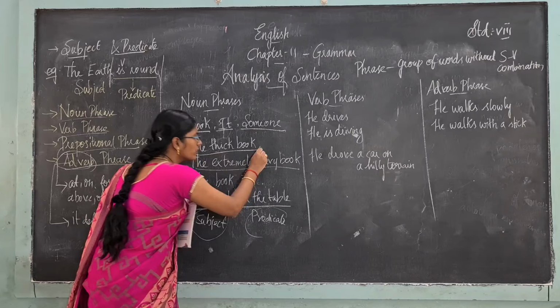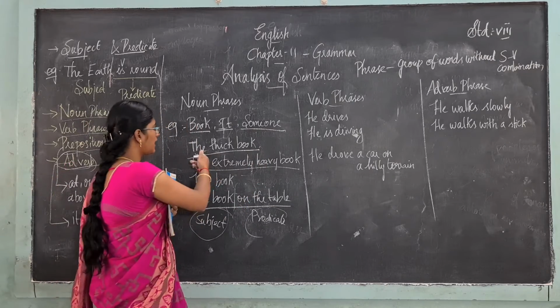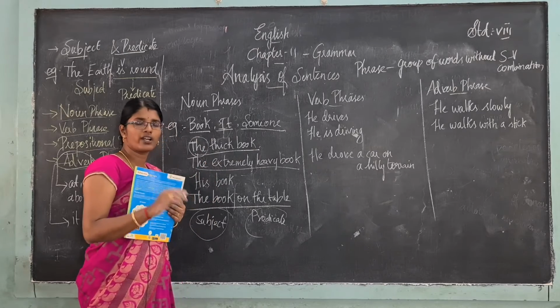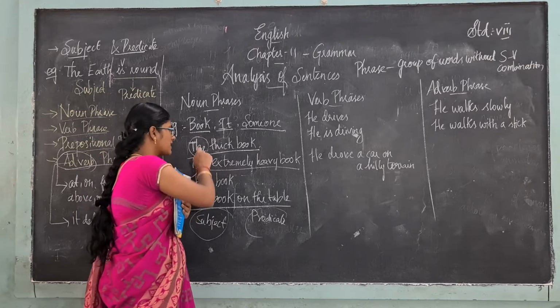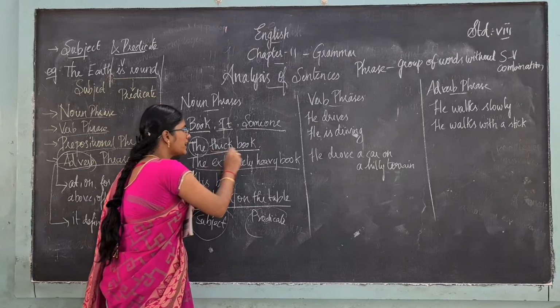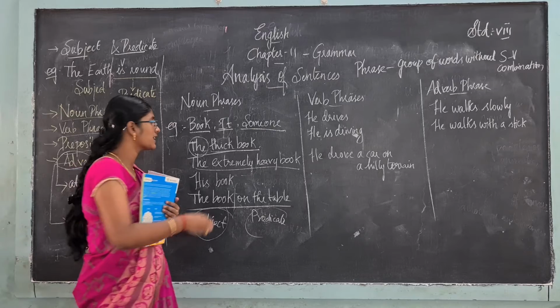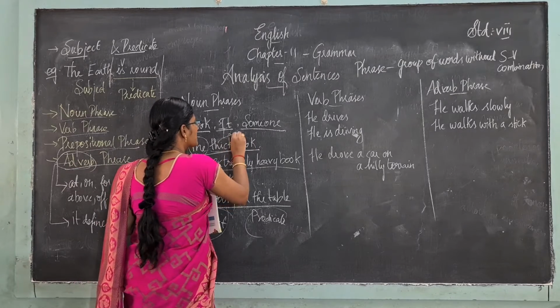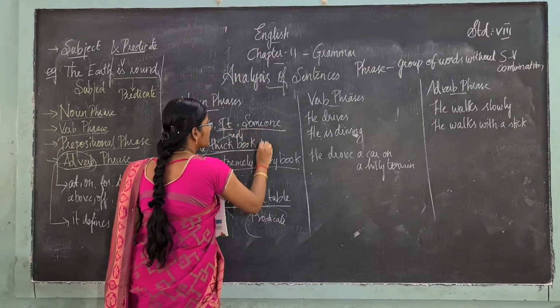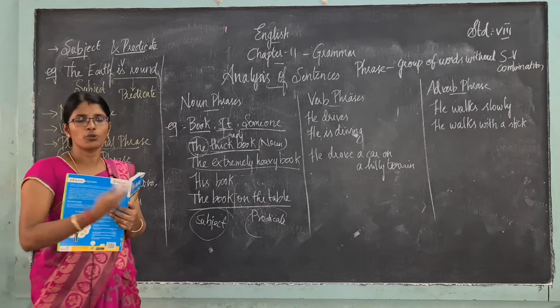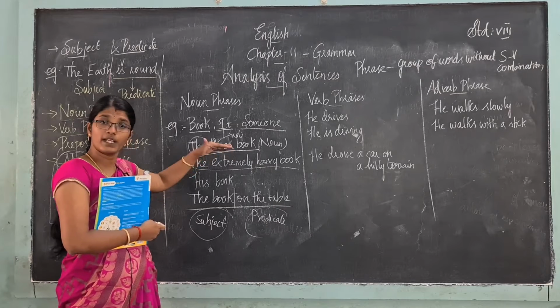The thick book. What are the things present in this sentence? This is an article, or it is called definer. It is an article or definer. And thick, ஒரு book define பண்றாங்க, thick book. So what is it? It is an adjective. Then book is a noun. So what can you all understand? So it is a group of words irukku. It is also a noun phrase.